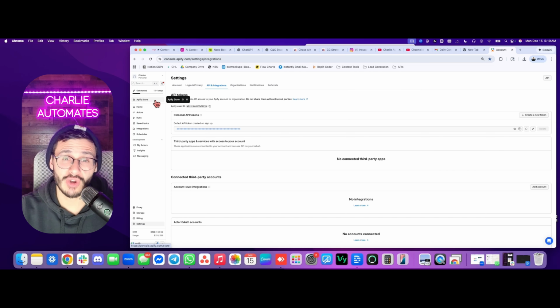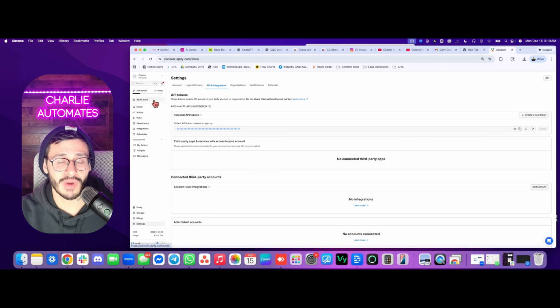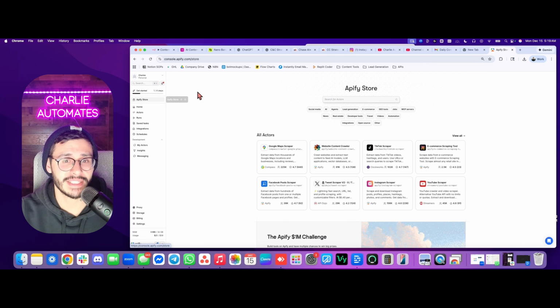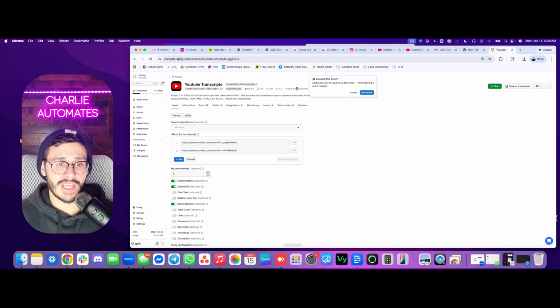nodes. If you guys aren't familiar with Apify, it's a great place to grab custom actors, as they call it, and they do all sorts of things. Google Map scraping, website scraping. But in this case, I'm using this specific actor for transcripts.